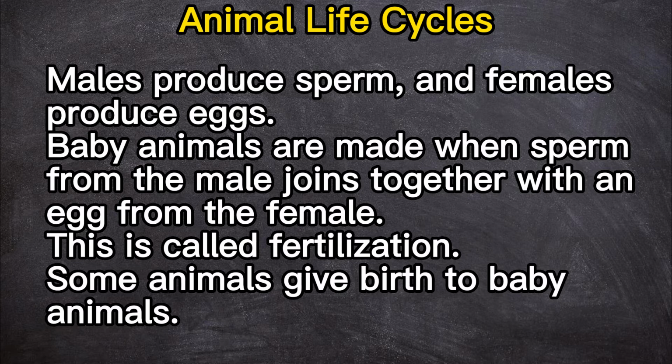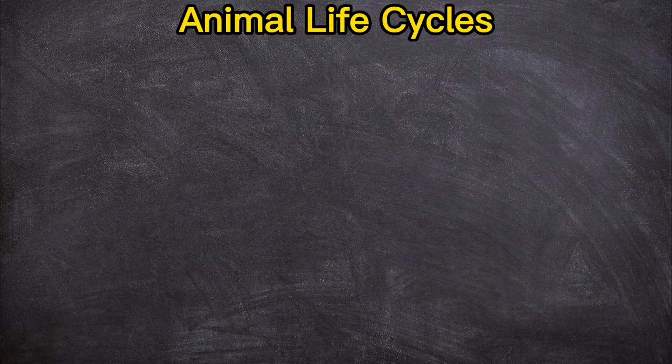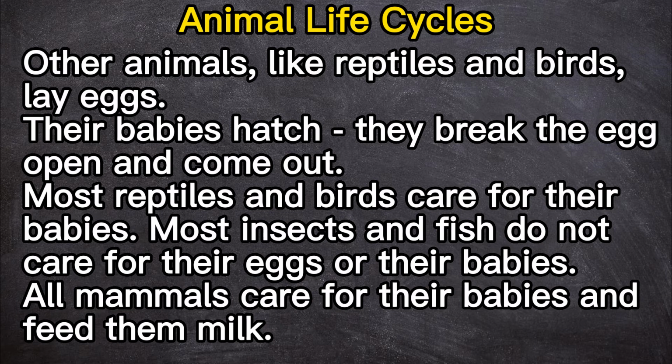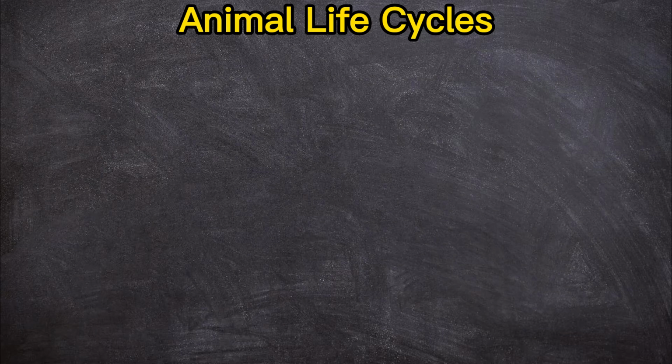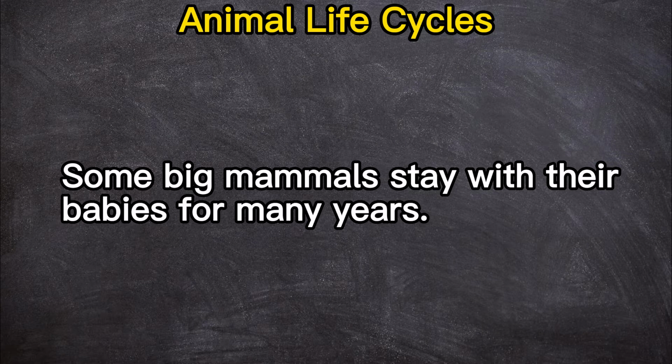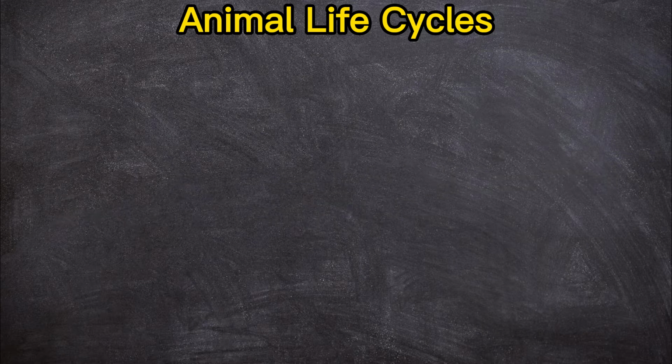Some animals give birth to baby animals. Other animals, like reptiles and birds, lay eggs. Their babies hatch. They break the egg open and come out. Most reptiles and birds care for their babies. Most insects and fish do not care for their eggs or their babies. All mammals care for their babies and feed them milk. Some big mammals stay with their babies for many years.